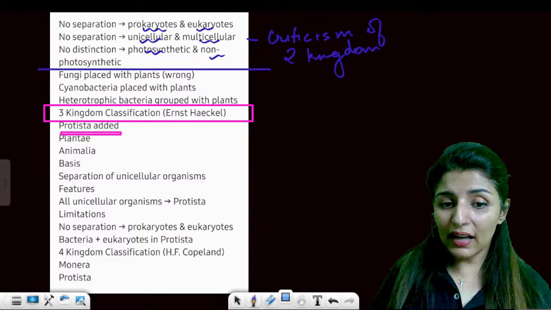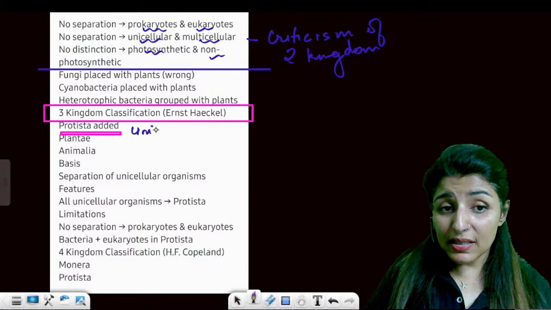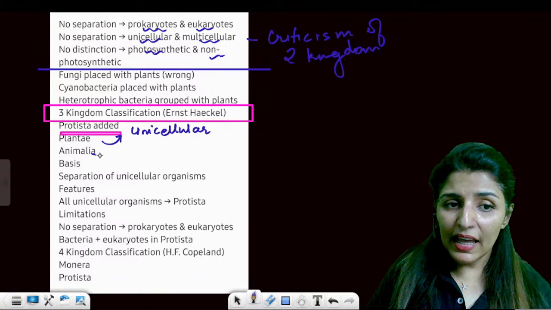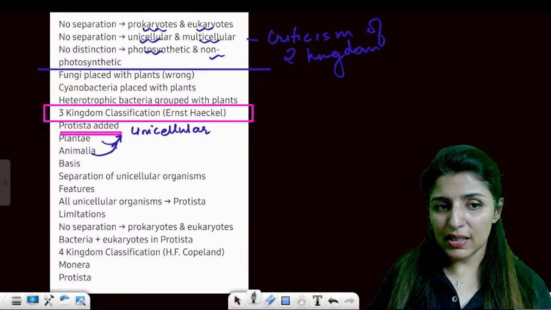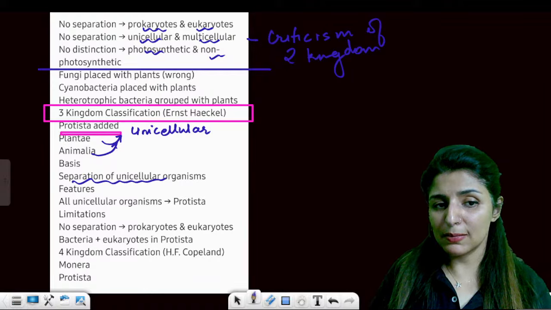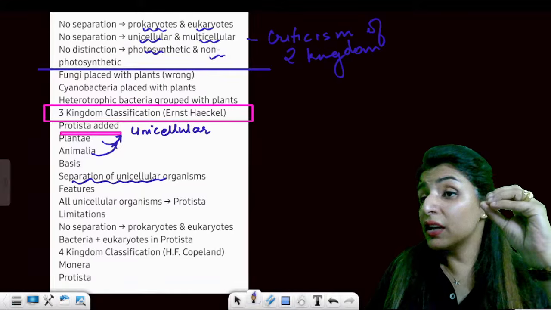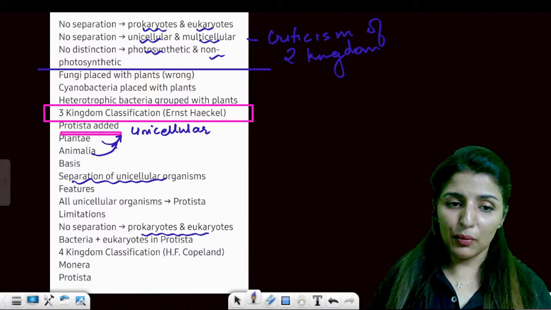Now what did Haeckel do actually? Haeckel separated the unicellular organisms. He took out unicellular organisms from Plantae and Animalia and made a separate kingdom called Protista. See, separation of unicellular organisms. Okay. Now limitation, still another criticism that he could not separate prokaryotes and eukaryotes. They were still put together.